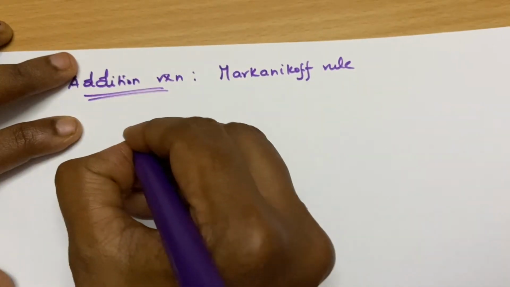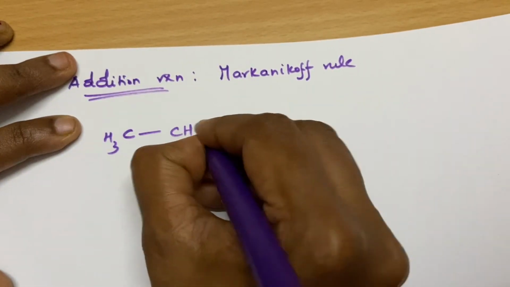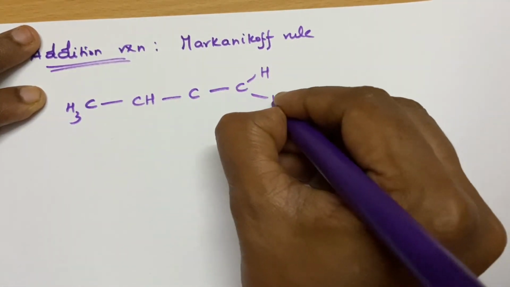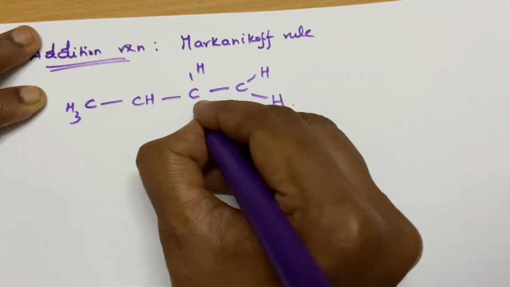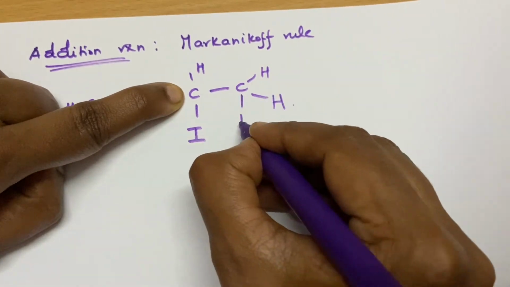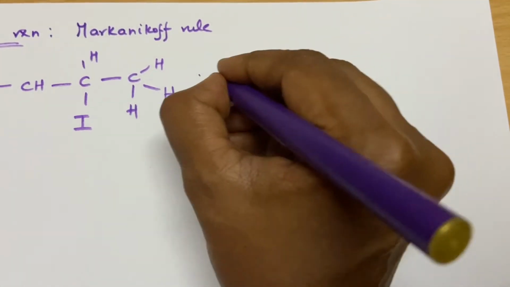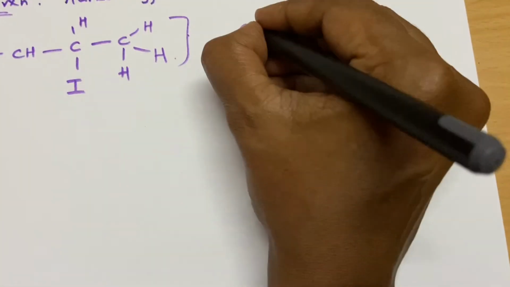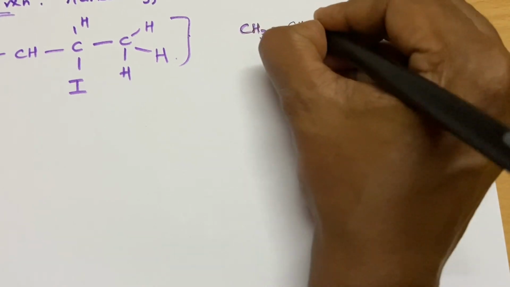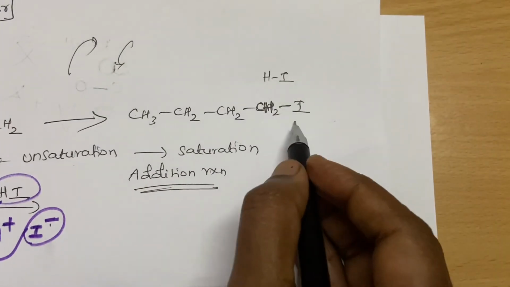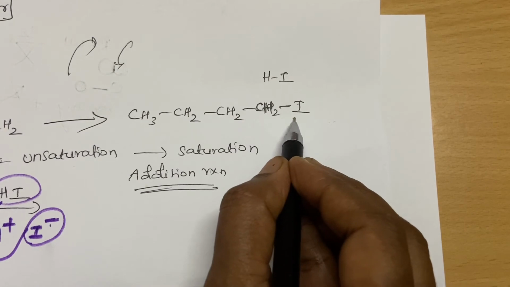So in an addition reaction, the nucleophile of the adding reagent will attach to the most crowded carbon and the hydrogen to the least crowded carbon. So as per Markovnikov's rule, if you add like this, you will get only this product. This we call Markovnikov's product. The addition reaction follows Markovnikov's product. But you need this one. The iodine has to go to the least substituted.